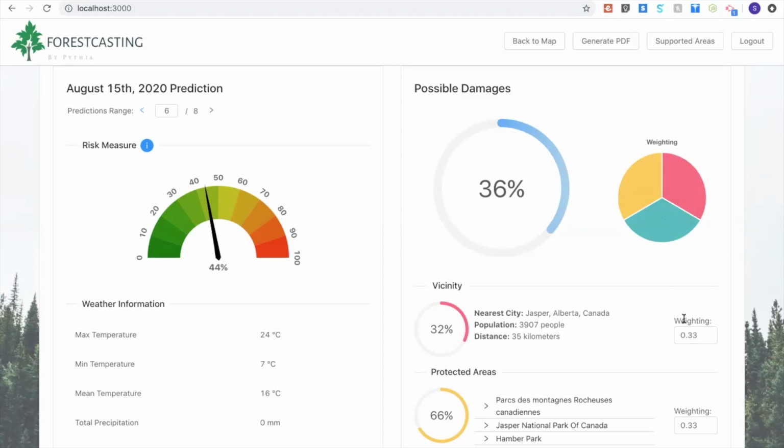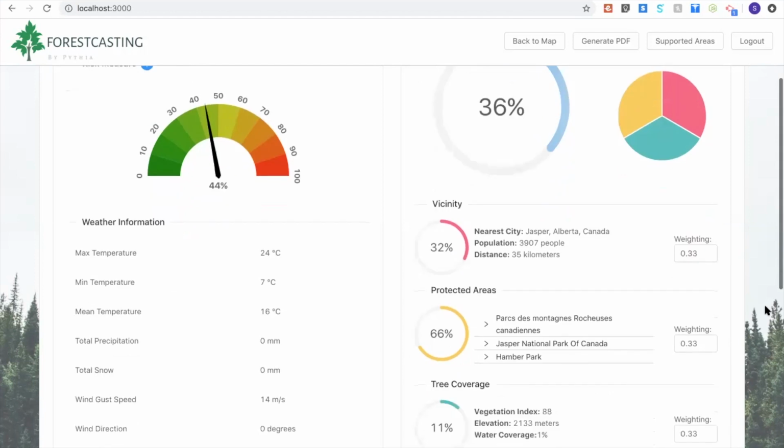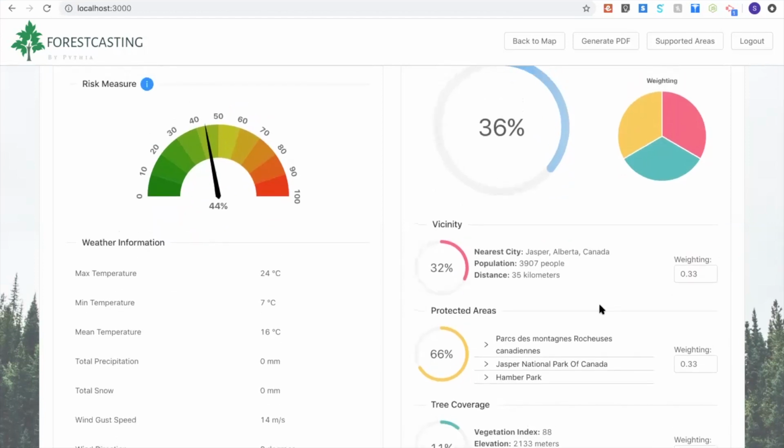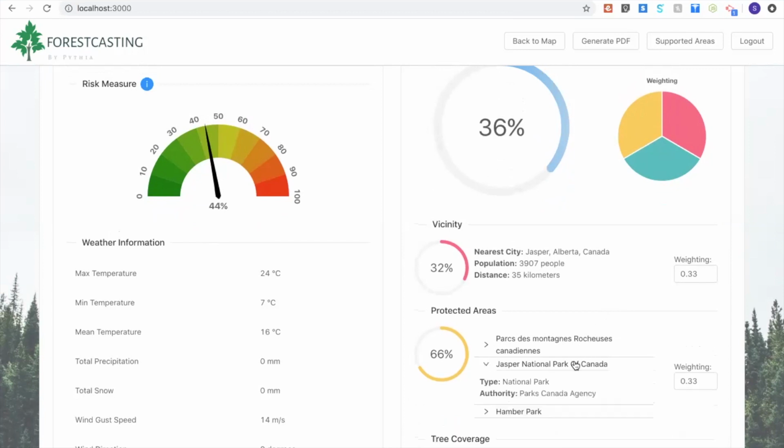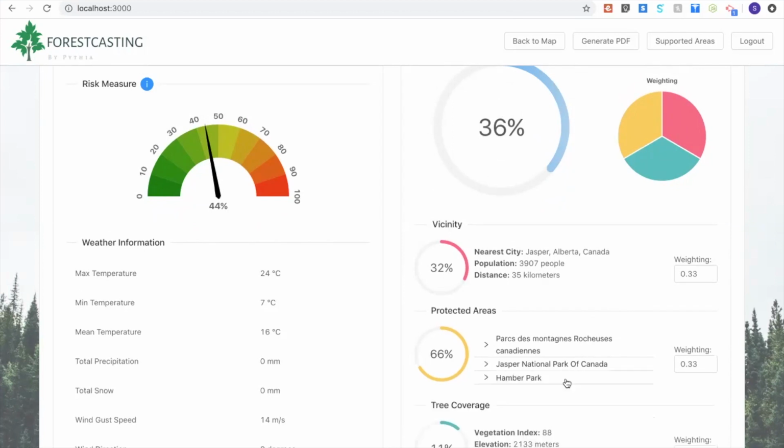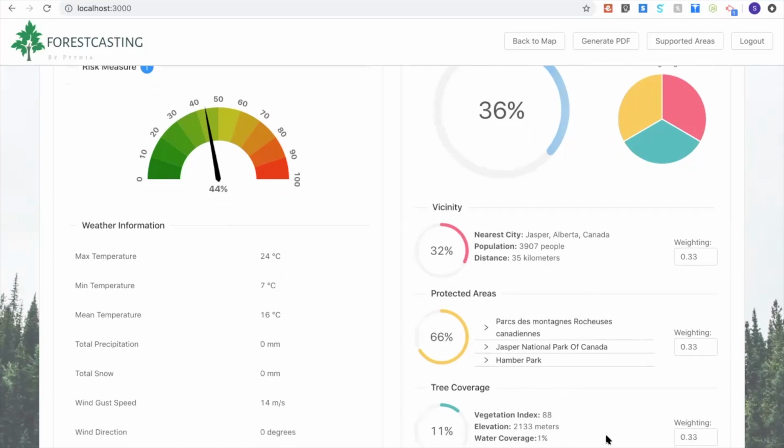So at any point in time, if a fire was to happen, there would be a 36% chance of possible damages. The possible damages is calculated using 3 different factors: the vicinity, which is the population and the distance to the nearest city to the selected location, the protected areas that are near that location. Here we have 3 of them, and that's why the score for the protected areas is higher.